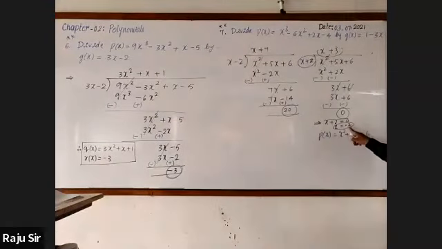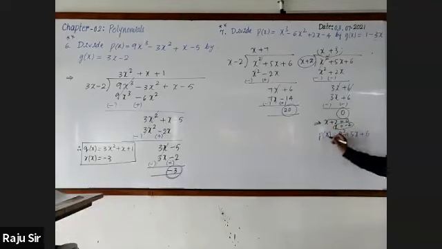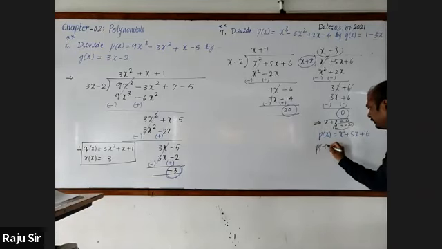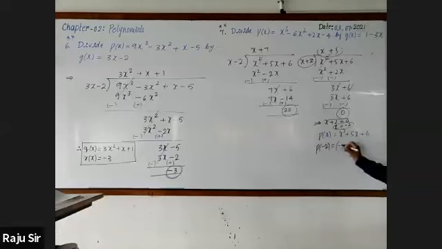Okay. Here x is equal to minus 2. Minus 2 is the zero of this divisor polynomial. I'll go for substituting this in x. Minus 2 whole square, 5 into minus 2, plus 6. Minus 2 whole square is 4, 5 into minus 2 is minus 10, plus 6. 4 plus 6 is 10, and minus 10.